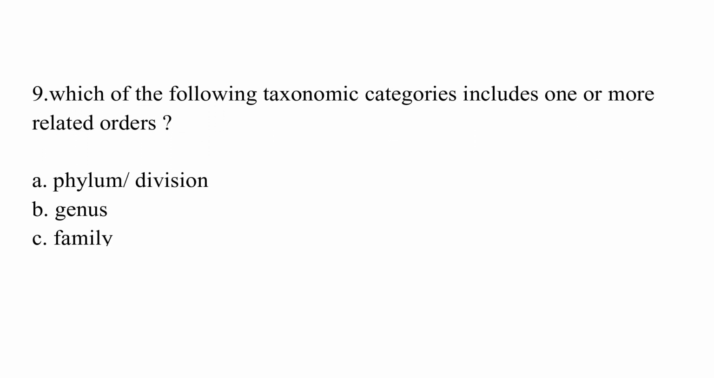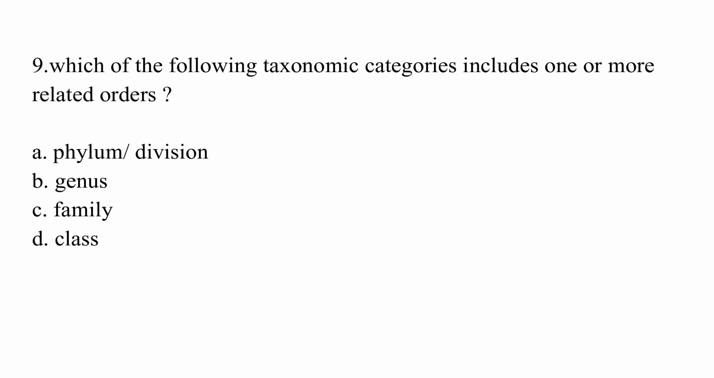Which of the following taxonomic categories includes one or more related orders? Option A, phylum or division, option B, genus, option C, family, option D, class. The correct answer is option D, which is class.